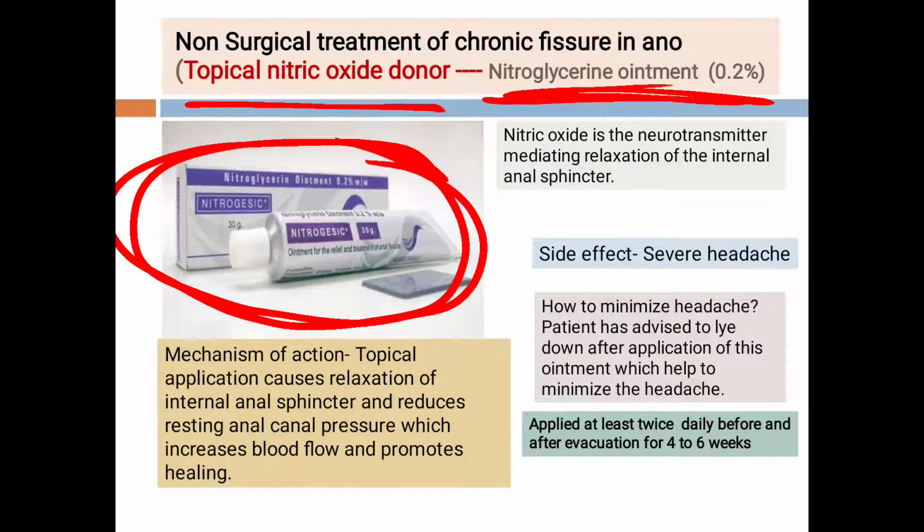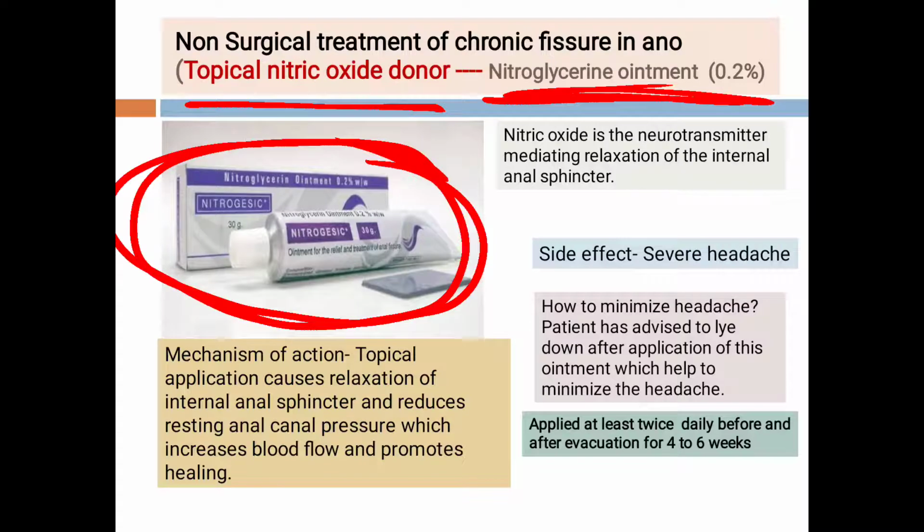Students, see, whenever there is a contraction of the muscle, there is a motor end plate where the nerve and the muscle meet, the neuromuscular junction. And in the neuromuscular junction, whenever there is a passage of the nerve impulse, there is a release of the neurotransmitters.